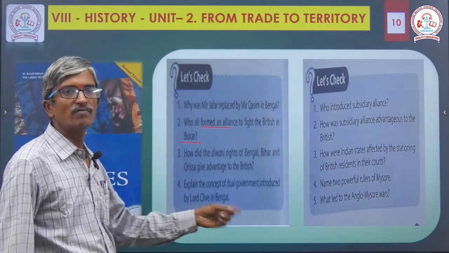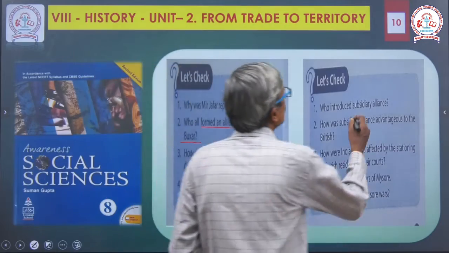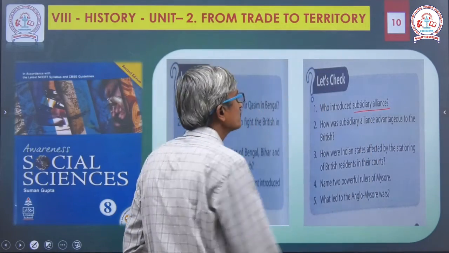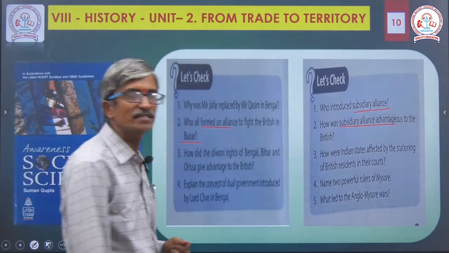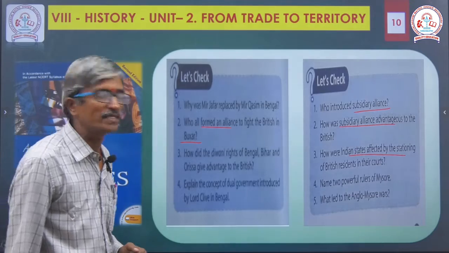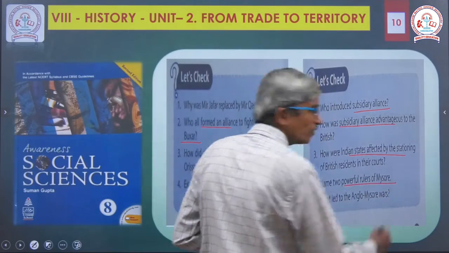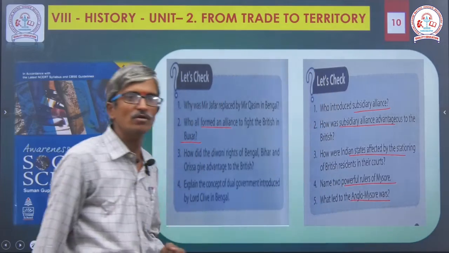Explain the concept of dual government introduced by Lord Clive in Bengal. Next, who introduced subsidiary alliance? How was subsidiary alliance advantageous to the British? How were the Indian states affected by the stationing of British troops? Name 2 powerful rulers of Mysore, and finally, what led to the Anglo-Mysore War?